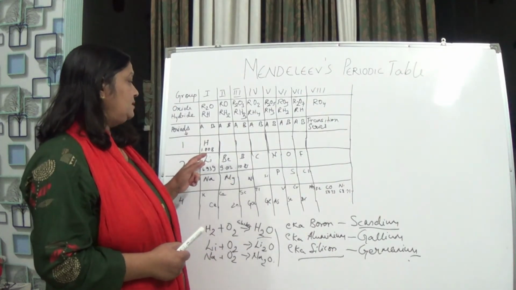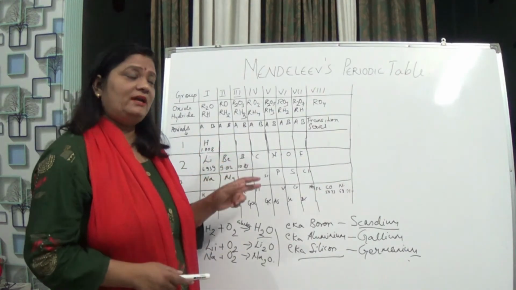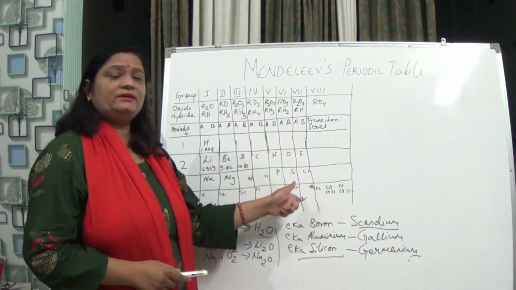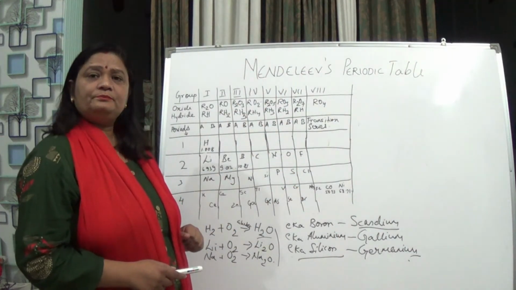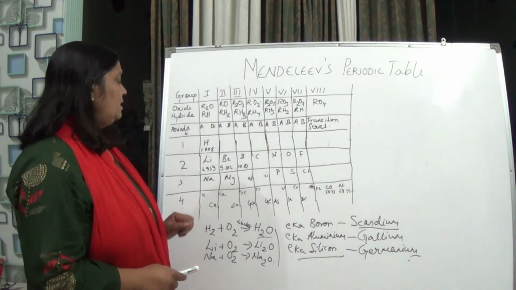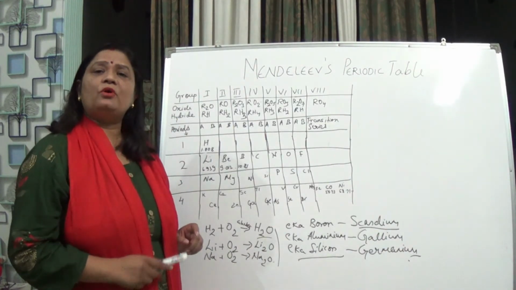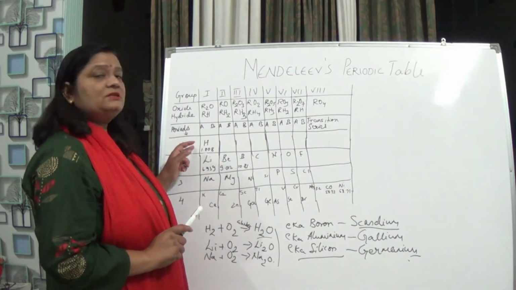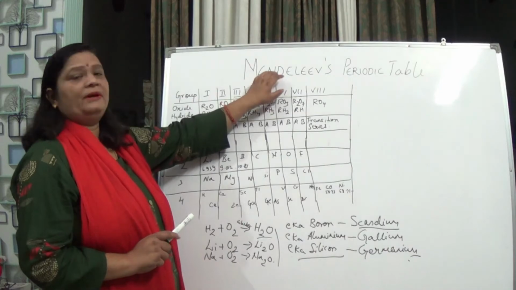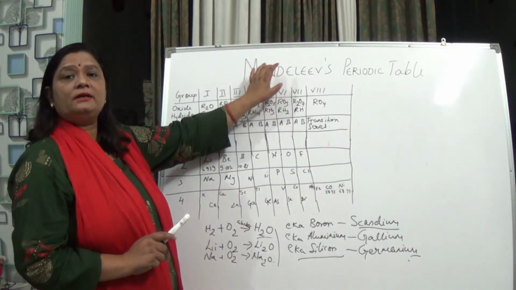But when it is taking 1 electron, then it is behaving like the halogens, which are kept in group 7. So here the position of hydrogen was not justified totally, and this was a demerit of Mendeleev's periodic table.